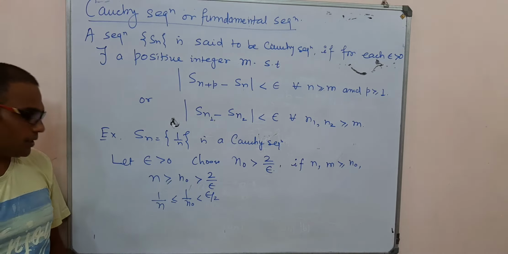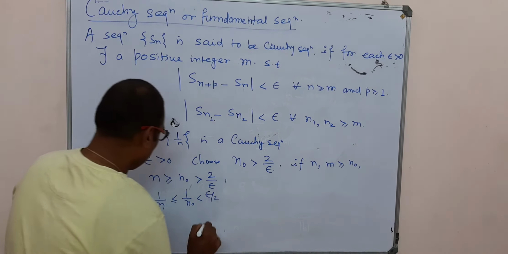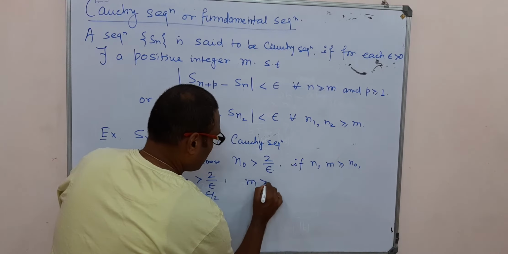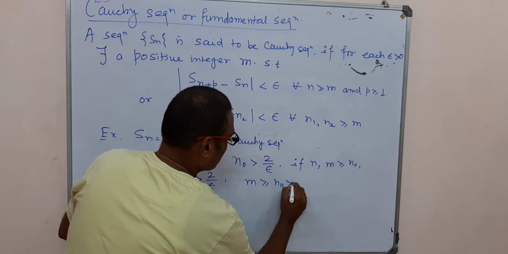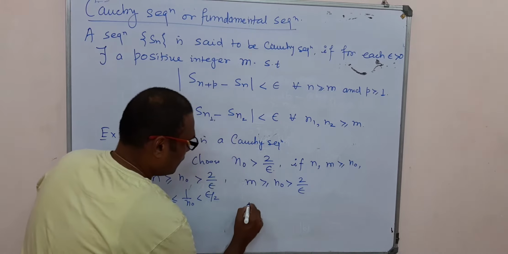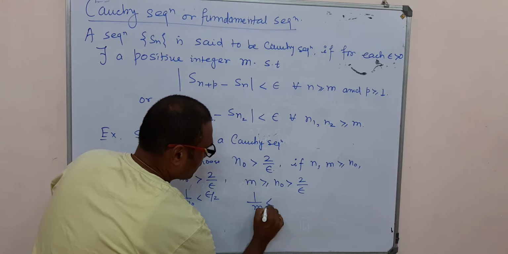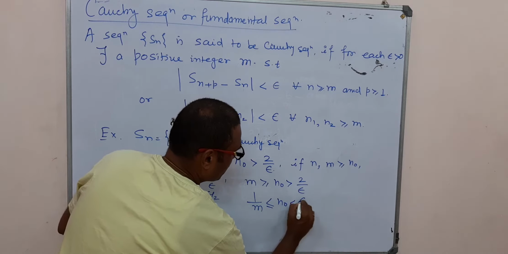Similarly, for m greater than n0, 1 by m is less than epsilon by 2.